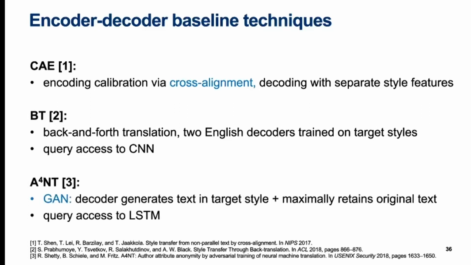A4NT is a generative adversarial network or GAN that trains a decoder to generate text in the target style while at the same time training a classifier to correctly detect the style from the decoded text. It also includes a reconstruction loss from the original text that results in minimizing changes to the original to only those that are relevant for the style transfer. As the classifier architecture, it uses an LSTM, which we also use as one of our auto-profilers prior to the GAN training.